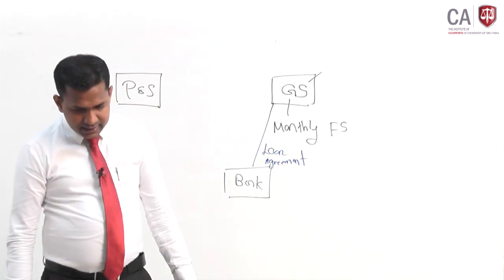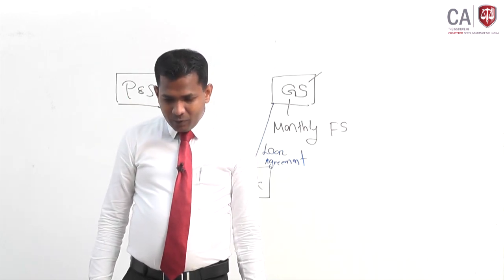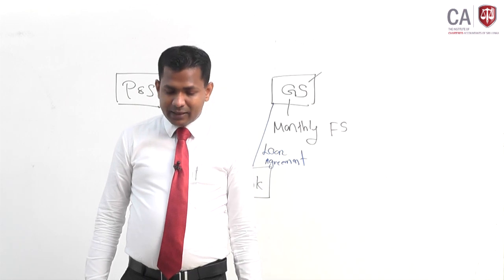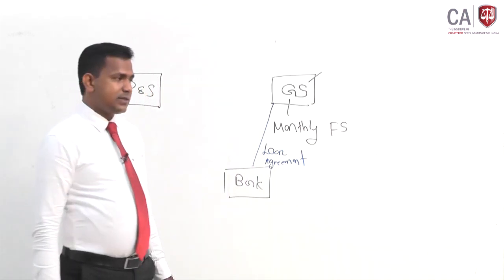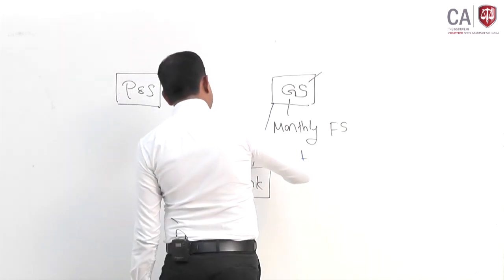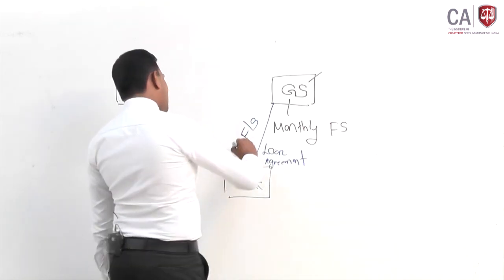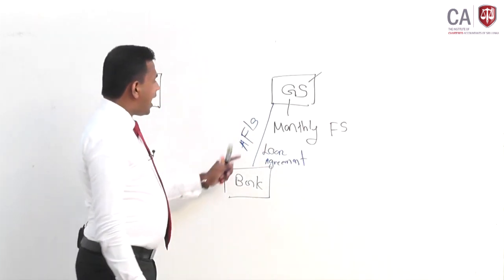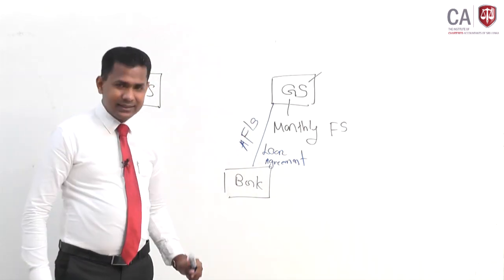And then it says GS must provide the bank with the annual financial statements that have been compiled by applying the Sri Lanka Accounting Standard for Small and Medium-sized Entities. So now the bank is asking for the financial statements from GS, annual financial statements. So annual financial statements have been requested by the bank from GS.